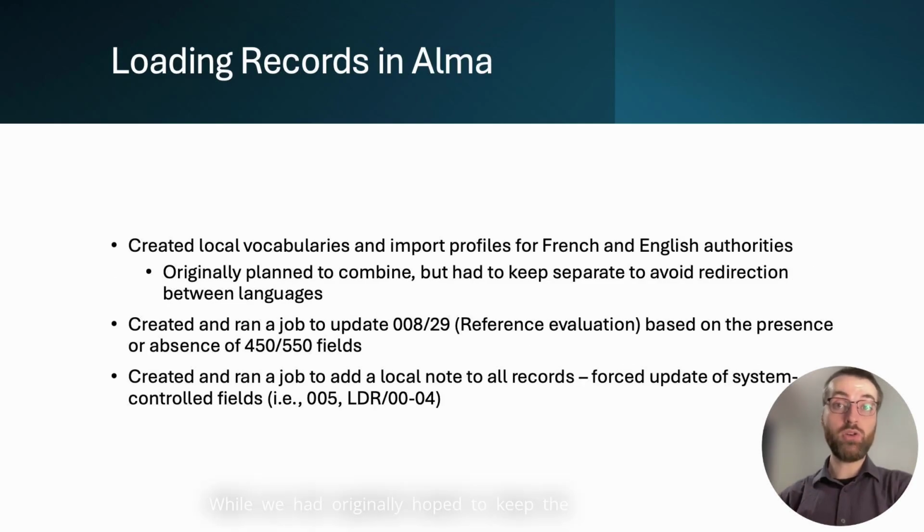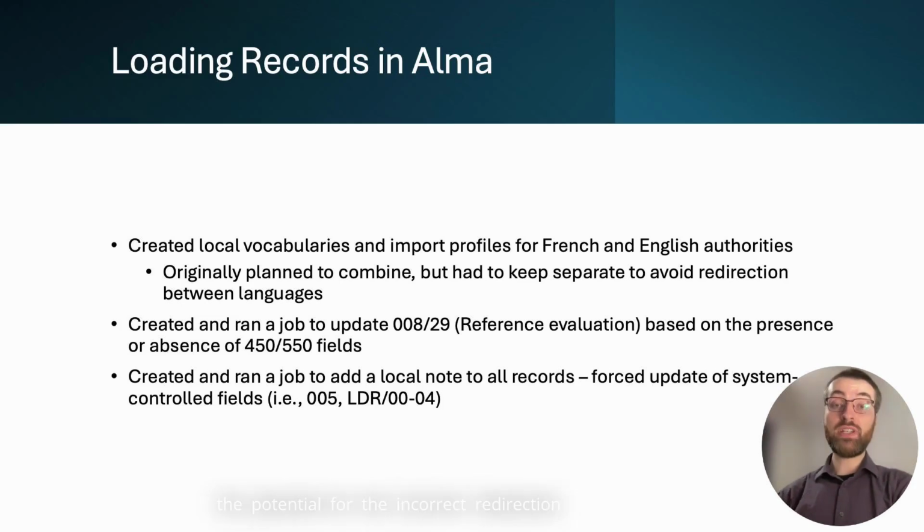While we had originally hoped to keep the French and English terms in a single vocabulary with a single source code, the presence of homonyms between languages complicated the matter. There are also some instances where a preferred term in one language appears as an alternate label in the other. It quickly became apparent that maintaining a single vocabulary wasn't going to be practical, even relying on Alma's multilingual authorities functionality, which allows multiple 1xx fields differentiated by language data in a subfield 9.